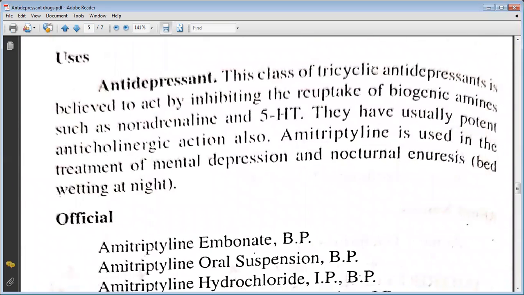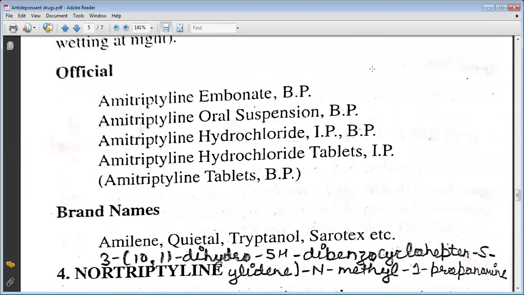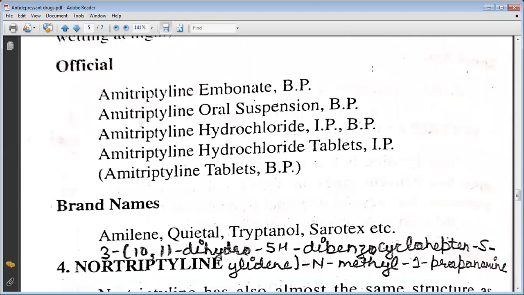This class of tricyclic antidepressants is believed to act by inhibiting the reuptake of biogenic amines such as noradrenaline and 5-HT. They usually have potent anticholinergic actions also. Amitriptyline is used in the treatment of mental depression and nocturnal enuresis, bedwetting at night. The officials include amitriptyline embonate BP, amitriptyline oral suspension BP, amitriptyline hydrochloride IP. The brand names include Amylin, Quital, Triptanol, Sarotex, etc.